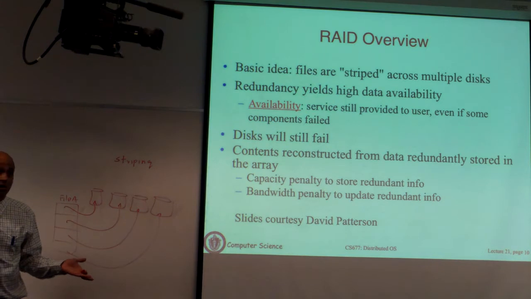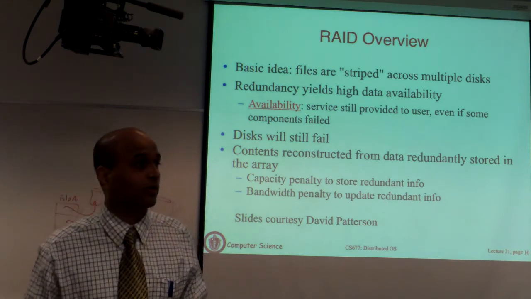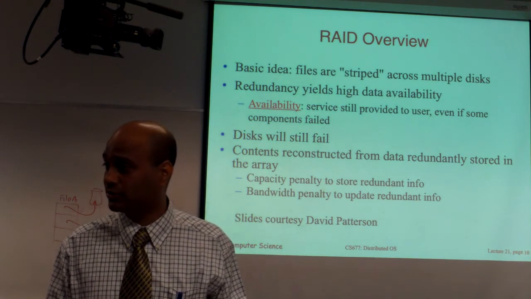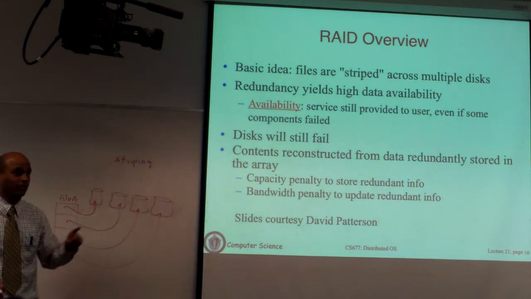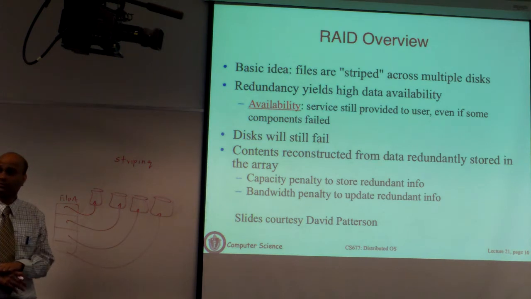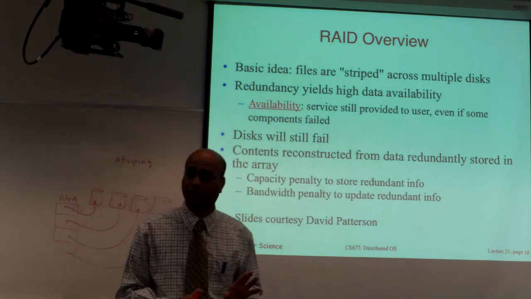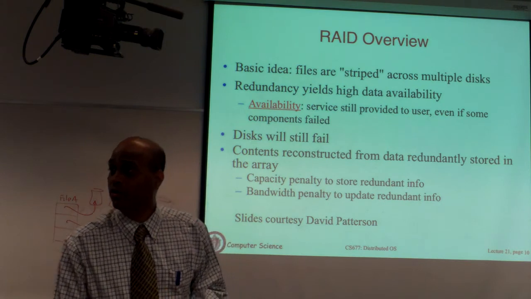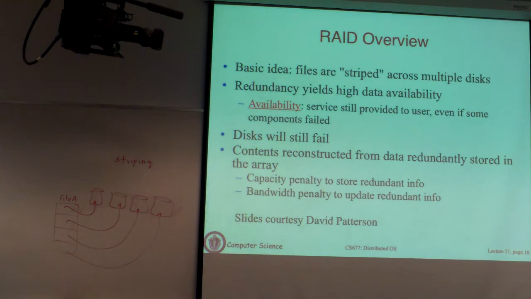Every file is stored on all the disks. So if some files are more heavily accessed than the others, their load is spread across all of the disks, because to access any file, by definition, you need to send requests to all of the disks. So load imbalances are simply solved by striping the data across multiple disks. So this is called striping. It's a popular concept in any distributed file system, which we haven't yet encountered. This is the first time we've encountered it. It basically takes your data and spreads it across disks. You get parallelism, you reduce imbalances.